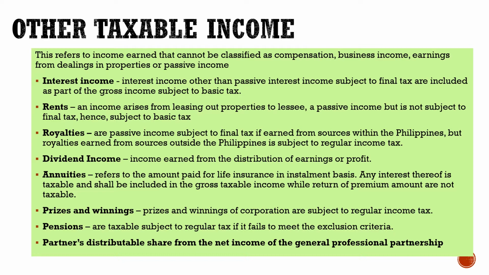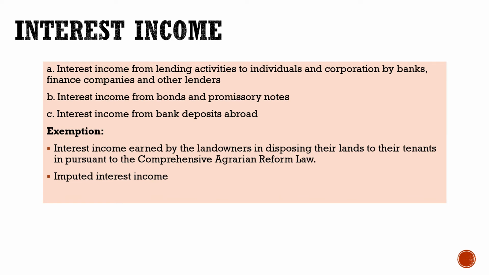Okay, so we will discuss it one by one. So let's start with the interest income. Interest income can be part of the other taxable income if it comes from the lending activities to individuals and corporations by banks, finance companies, and other lenders. And also if it is interest income from bonds and promissory notes, and interest income from bank deposits abroad.